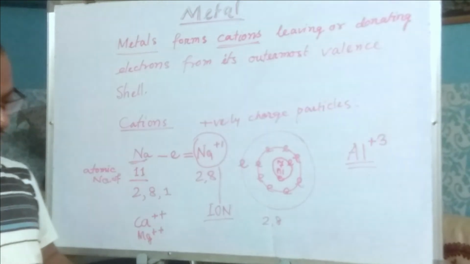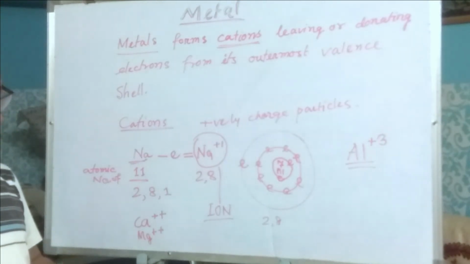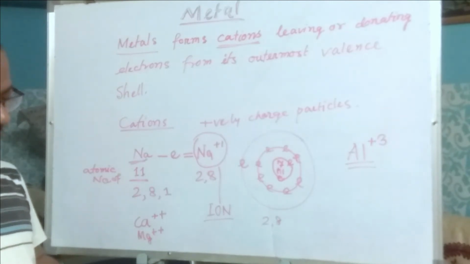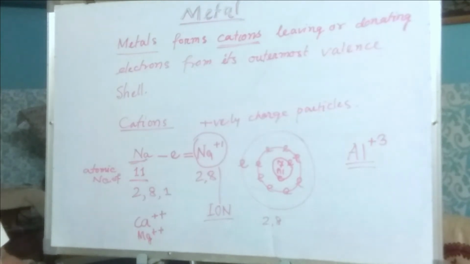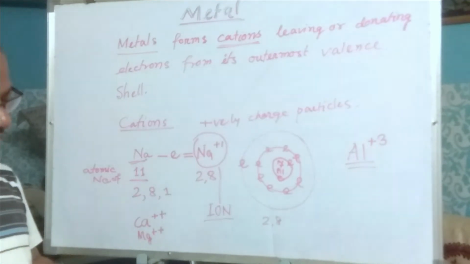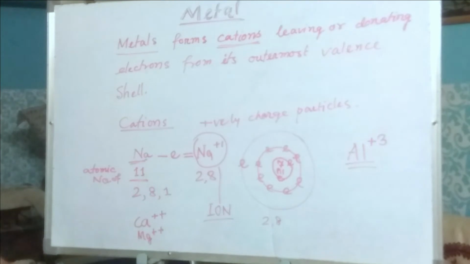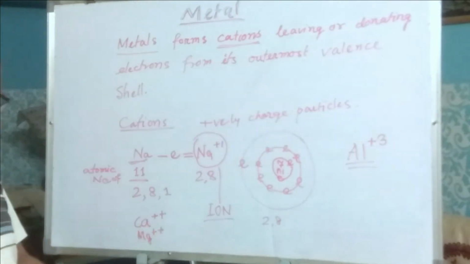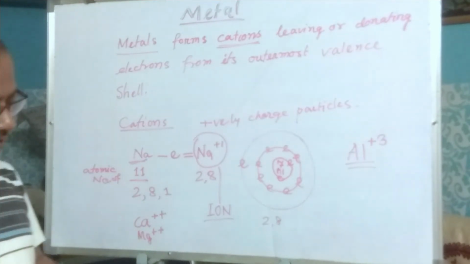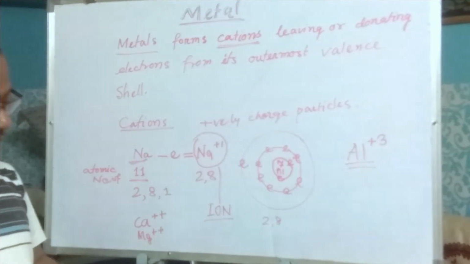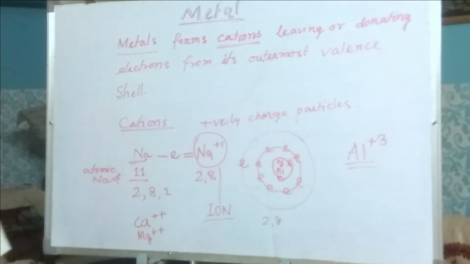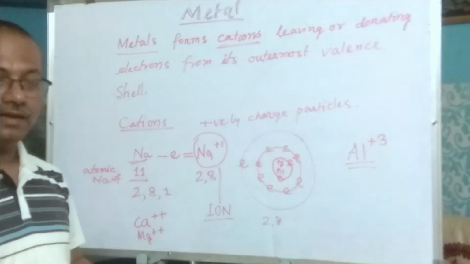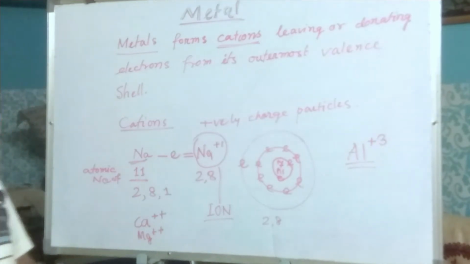There may be a question. Explain why chemical properties of metals are similar but not identical. Here you have to write this portion. Metals have a property that they like to donate electrons to form cations. But the degree of formation of electropositive ions is different in different metals. Therefore, chemical properties of metals are similar but not identical. This will be the answer.